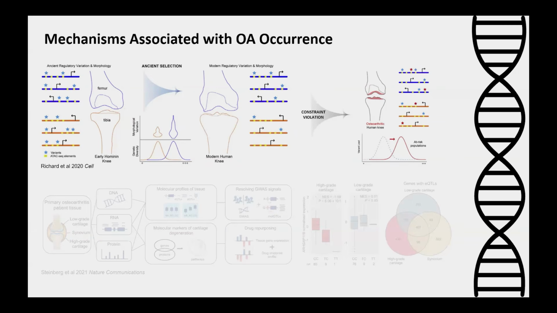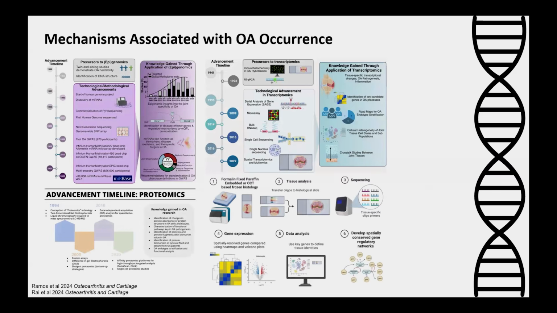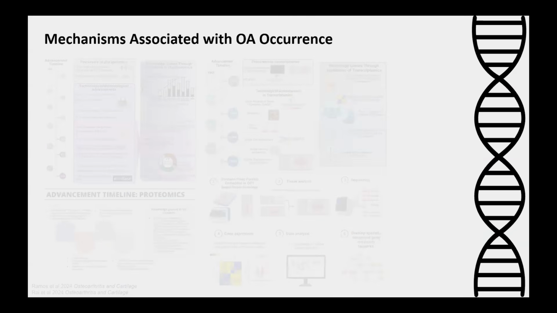Now, overall, because these different types of approaches provide a lot of insight into the molecular mechanisms underlying osteoarthritis, there have been a ton of different calls to gather additional information about osteoarthritis-related gene regulation. And this is super awesome, but there are a few limitations. First, the focus is predominantly on humans and on diseased tissues.